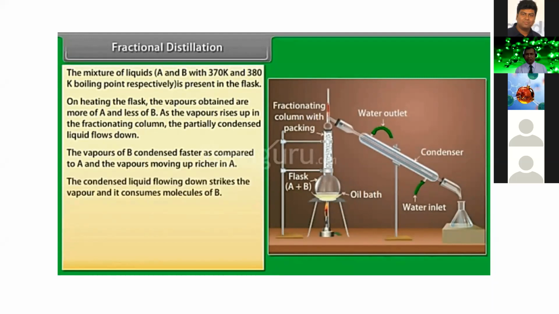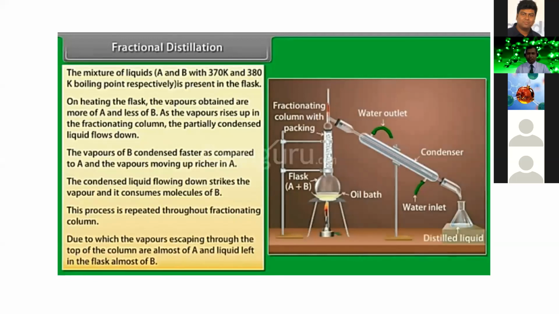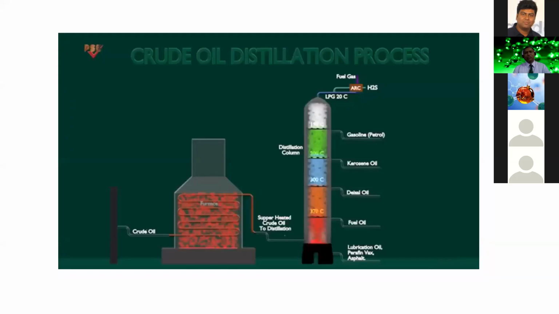The condensed liquid flowing down strikes the vapor and it consumes molecules of B. This process is repeated throughout the fractionating column, due to which the vapors escaping through the top of the column are almost all A, and the liquid left in the flask is almost all B. So dear students, hope you understand it.